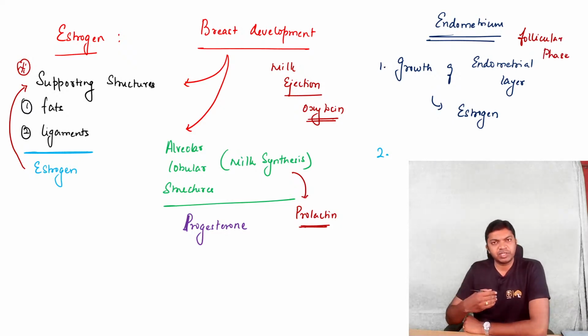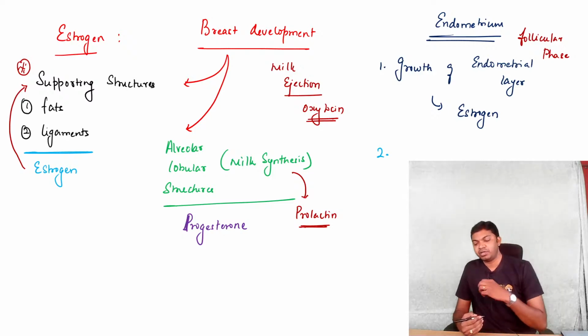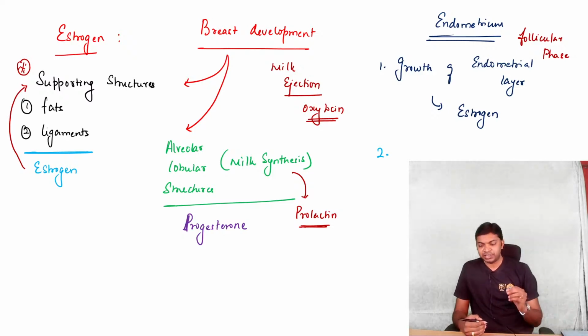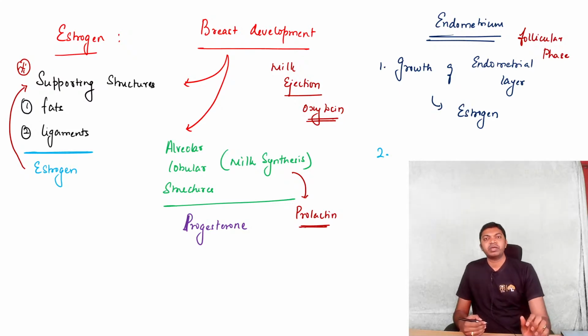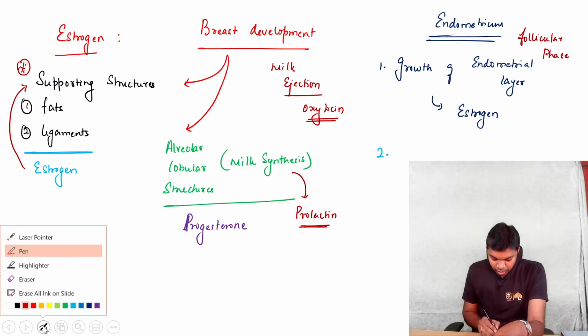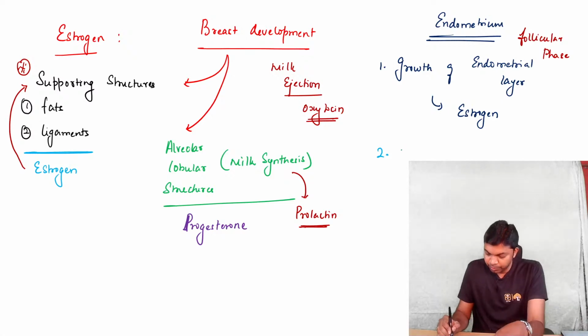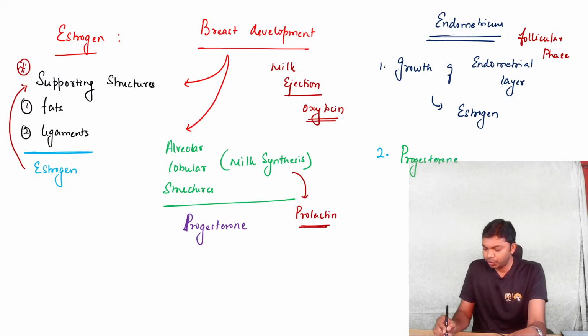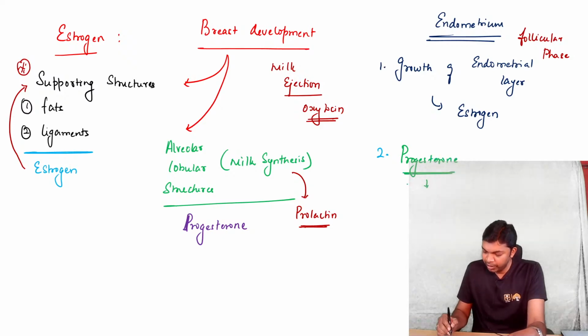And in the luteal phase, ovulation brings the ovum toward the uterus, and there is corpus luteum formation, which produces progesterone. In the presence of progesterone, we see growth of glandular structures.